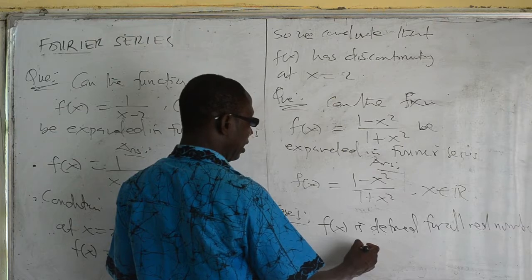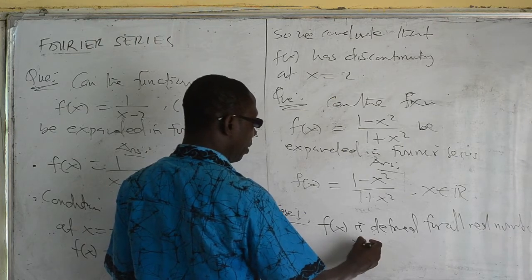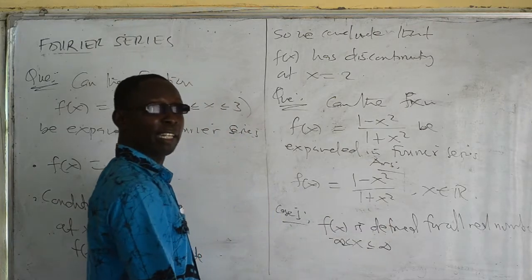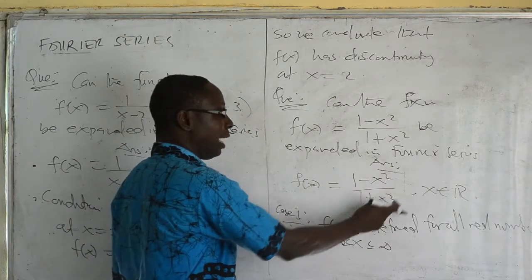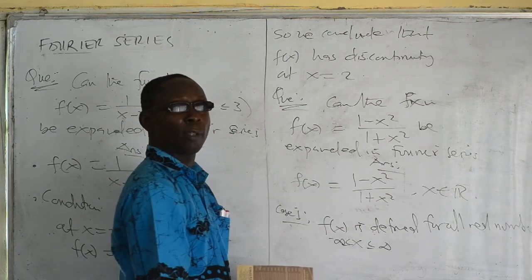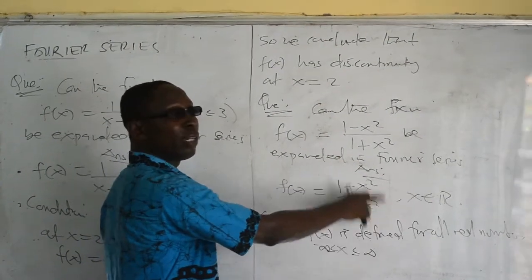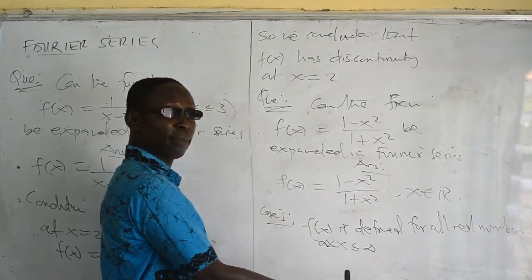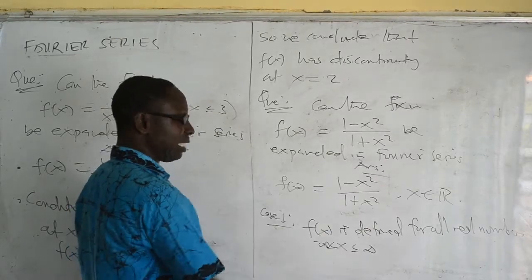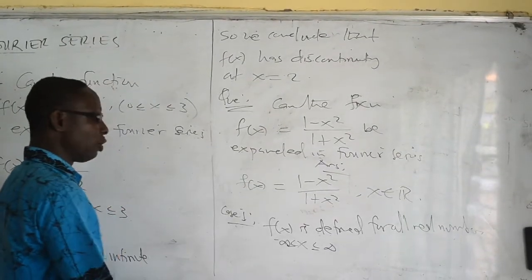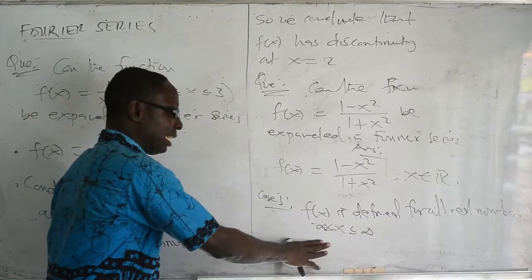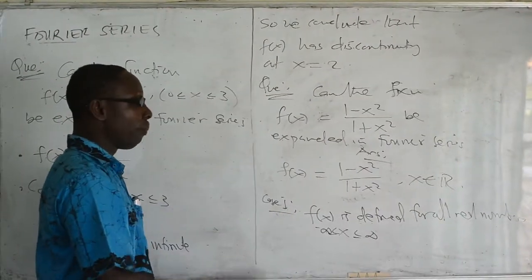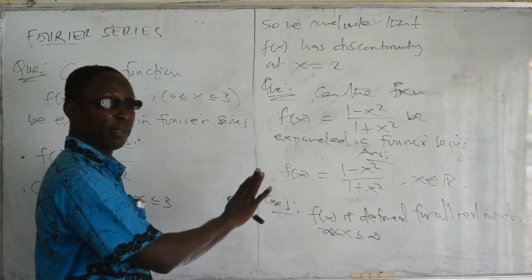So we can say that for every number between positive and negative infinity, it will never give us math error. It will never give us infinity. Because there's no value of x that when you put inside this, you get math error. When you put x is equal to 0, you won't get math error. When you put x is equal to 1, you're not getting math error, etc. Okay, so that is the first case. Let's go to the second case to prove it. So this doesn't make it discontinuous. So let us investigate the others and see whether it can be expanded in Fourier series.